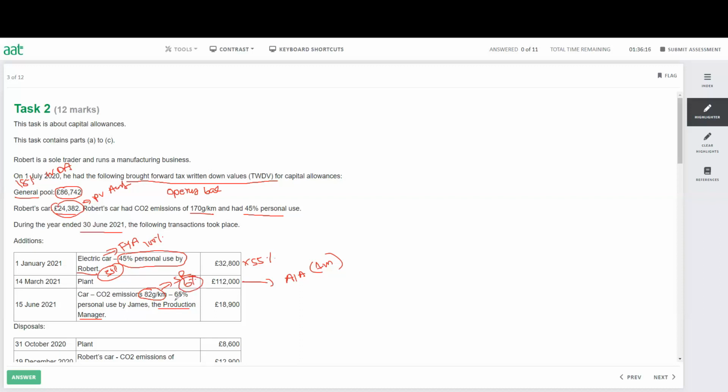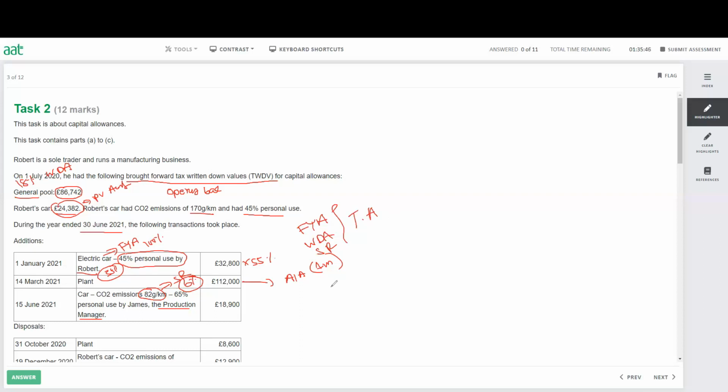One thing you have to remember: the FYA, the WDA, and the special rate, all these three, have to be time apportioned. So for example, if the year is less than 12 months or more than 12 months, you have to do the time apportion based on the year.